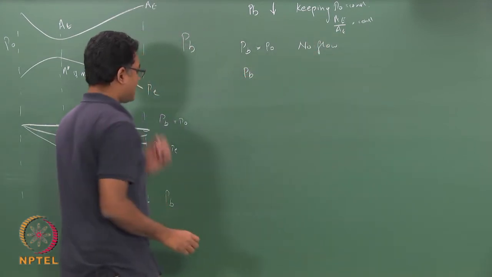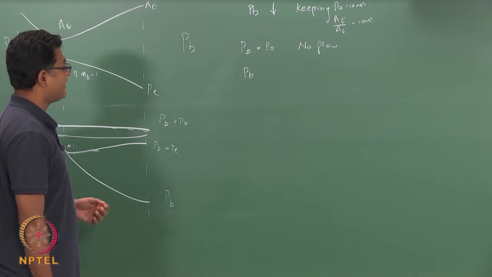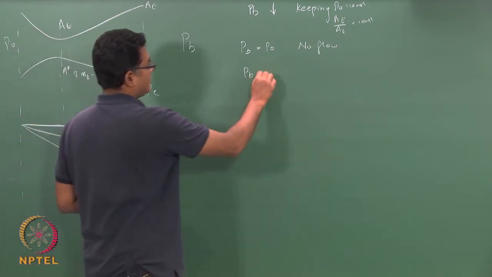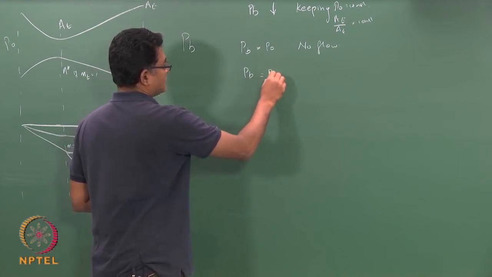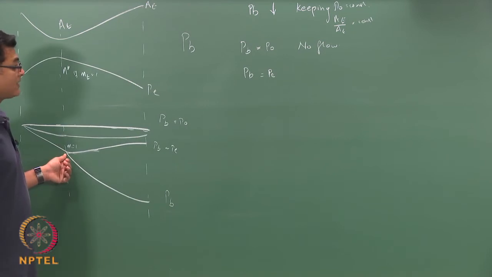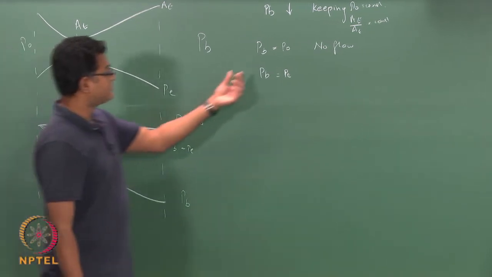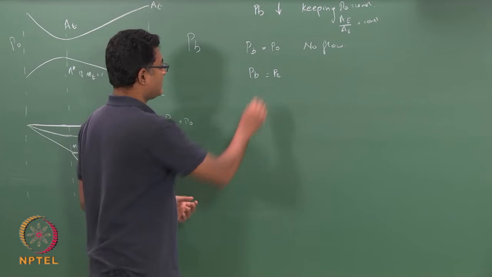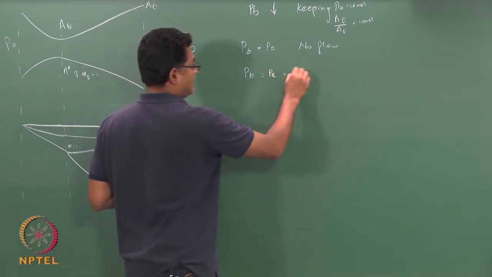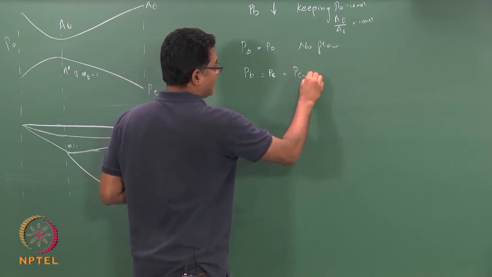When Pb is reduced to some value where my throat pressure, throat Mach number is 1. So, if I reduce Pb to some value such that your Pb equals P exit, I call it P critical 1.